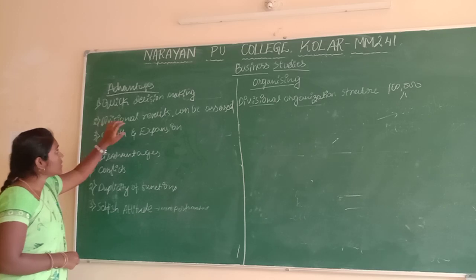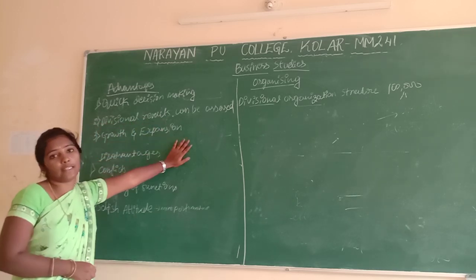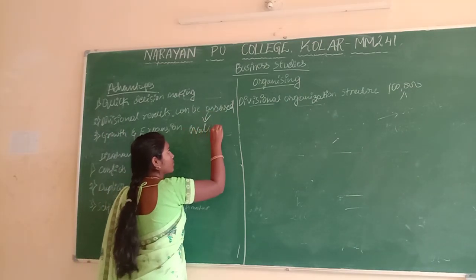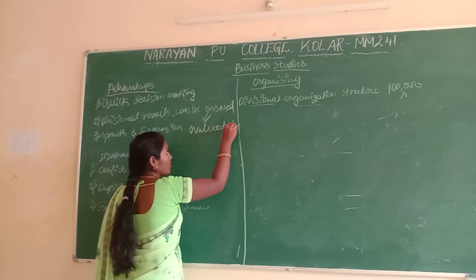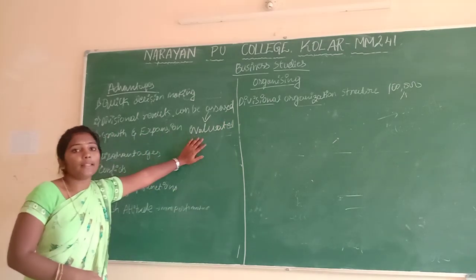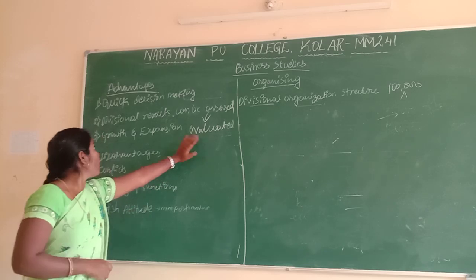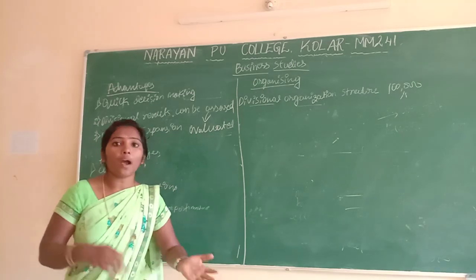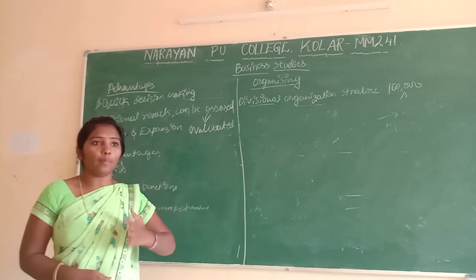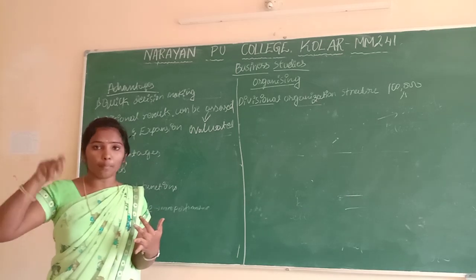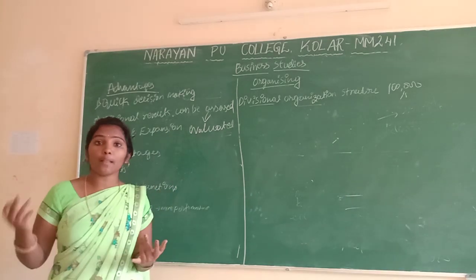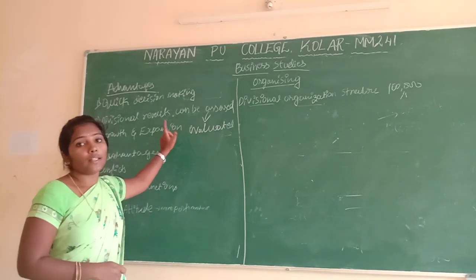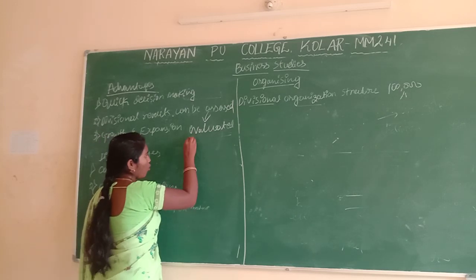And next, divisional results can be assessed. Assessed means evaluation. Once the division results can be evaluated, they already know if it is getting profit or not. If it is getting profit, they will increase the technology in that business, in that division. If it is not getting profit, they will close or wind up that division. Wind up means it is closed.